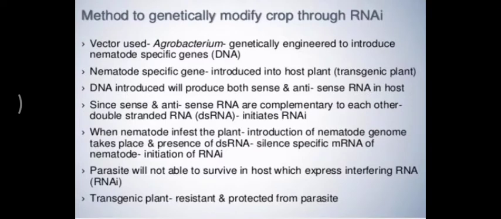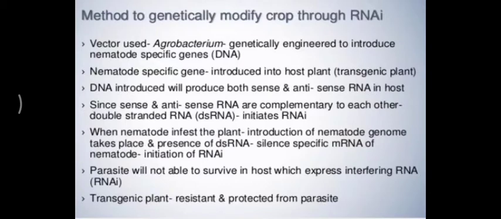So, here we are using this Agrobacterium by replacing the Ti plasmid with the important RNA or the important genes. So, again we are silencing the genes which are harmful, and we are incorporating the important genes in the Agrobacterium. Now, when this Agrobacterium is introduced, it will incorporate the important genes that are going to help the host plant or the transgenic plant to save itself from the ill effects of the pathogen or the pest.